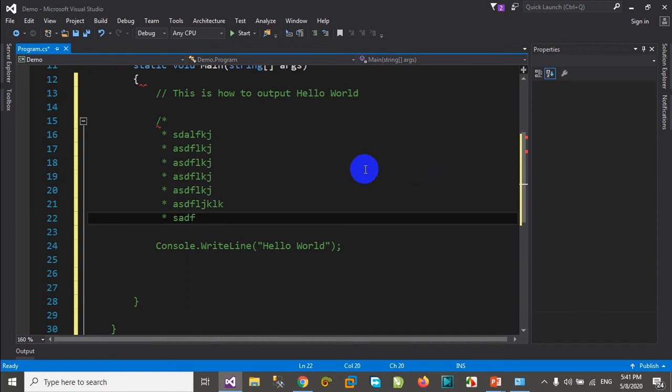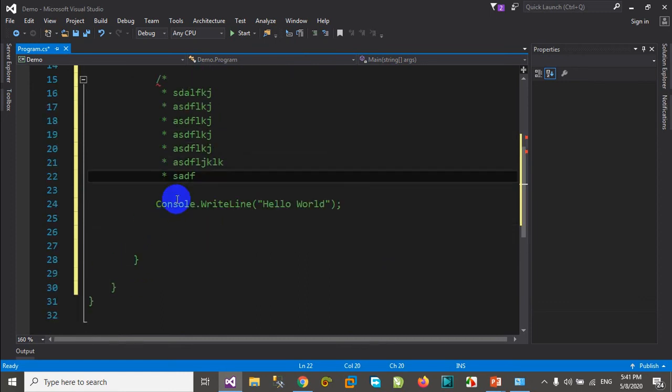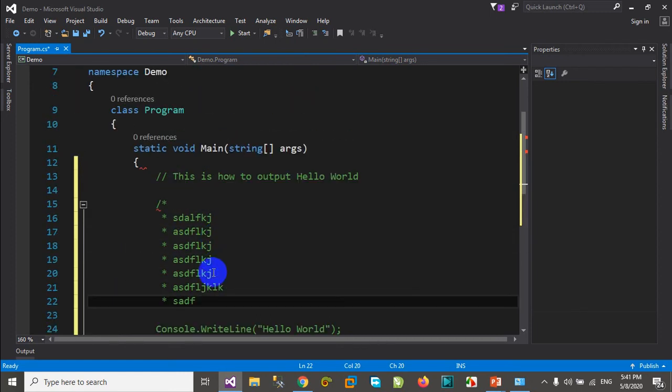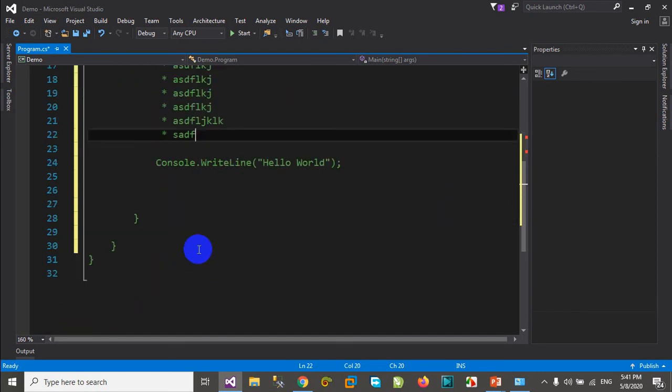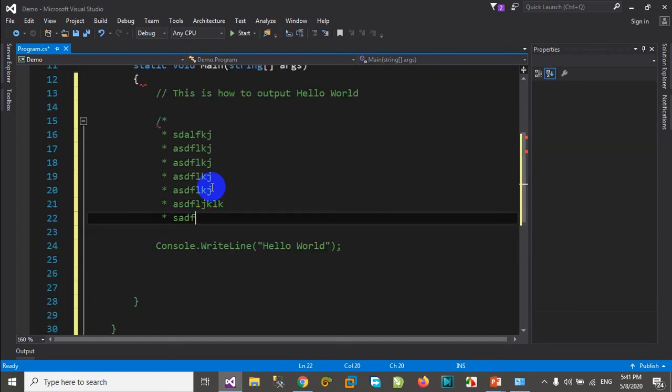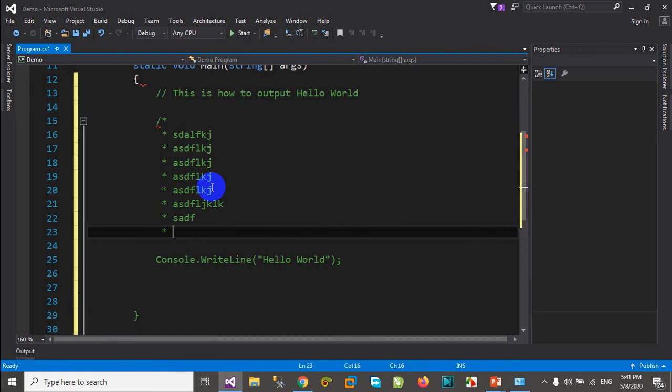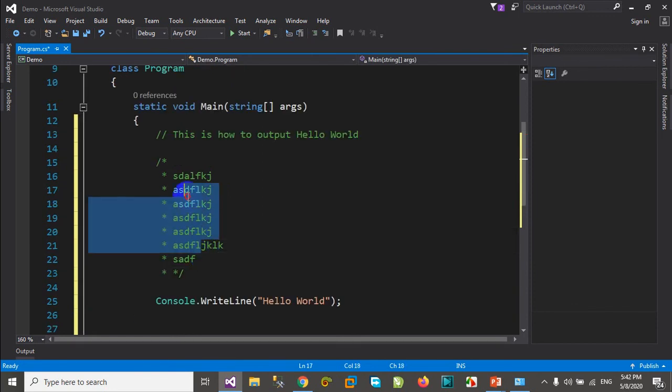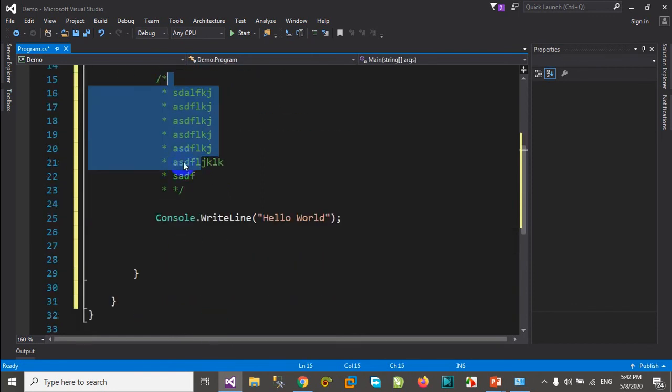But if we don't close the comment, all the rest of the code will be a comment, and it will not execute. For that we should close the multiple line comment, and for that we write a star and then a slash. You can see these lines of code are the comment, and after that it's programming code.